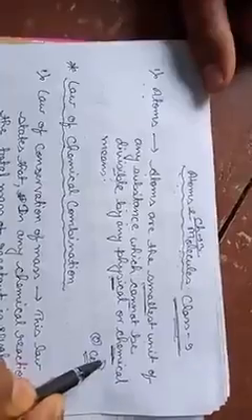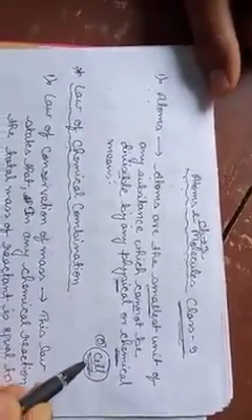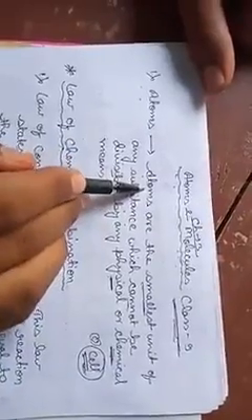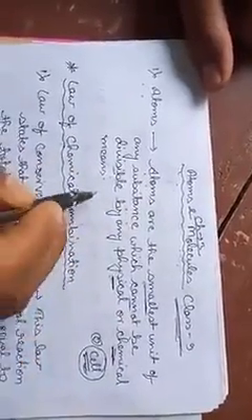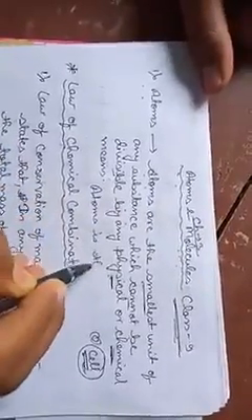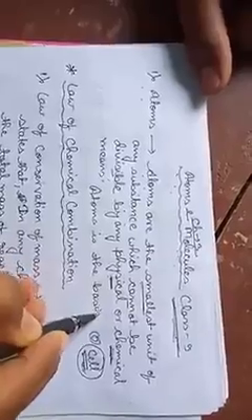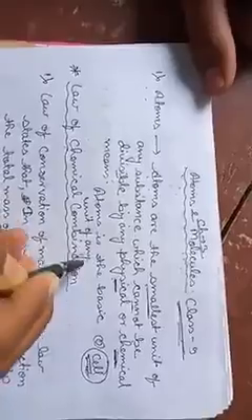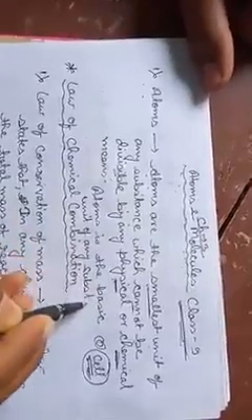As you have learned in your previous classes, in biology, the cell is the basic unit of our body. Just like that, the atom is the basic unit of any substance. Means we can say here atoms are the basic unit of any substance. This is the definition for our atoms.